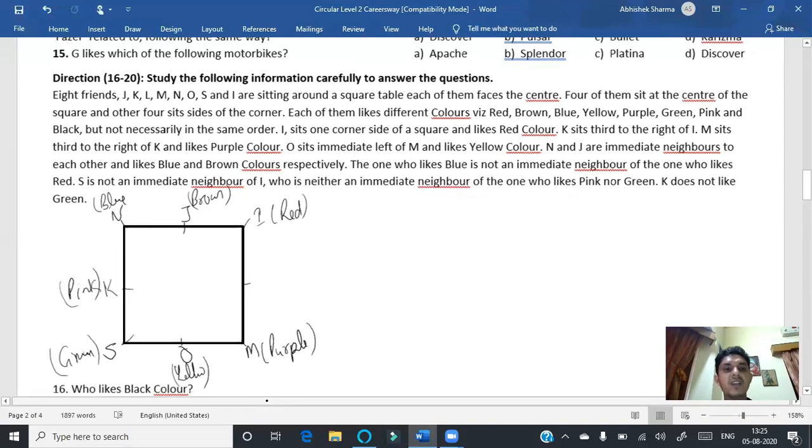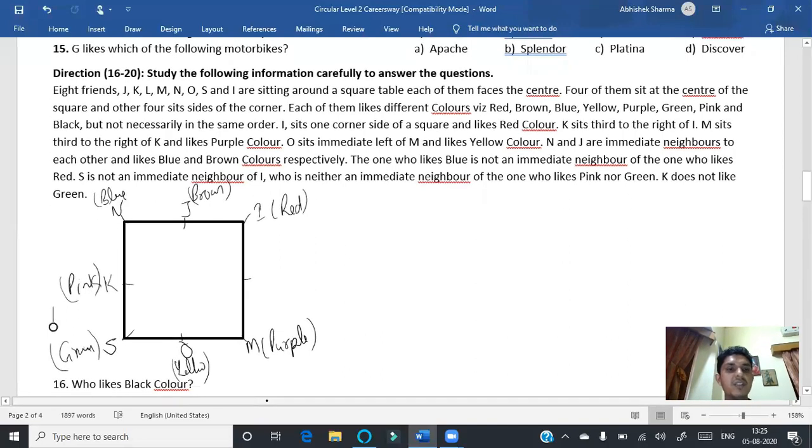So friends, from the arrangement we can see that the person that is remaining is L, so L must be here. The colors that are remaining, we can look at red, brown, blue, yellow, purple. So friends, purple color should be here, and our arrangement has been made. So our final arrangement will be like this, right?